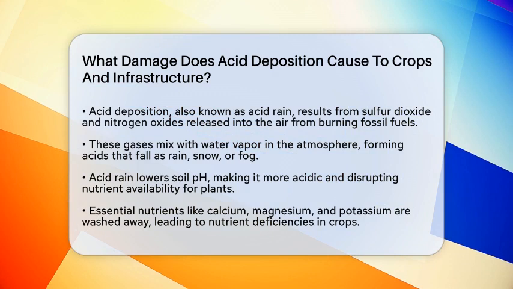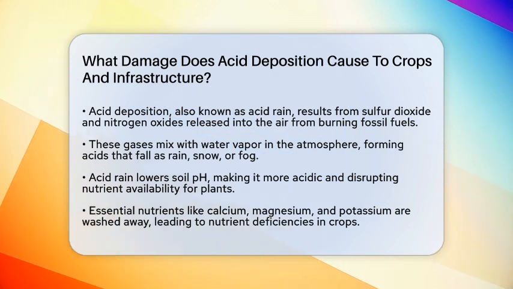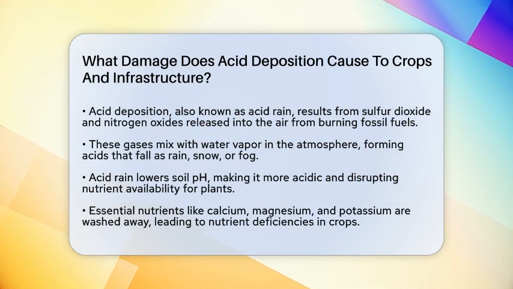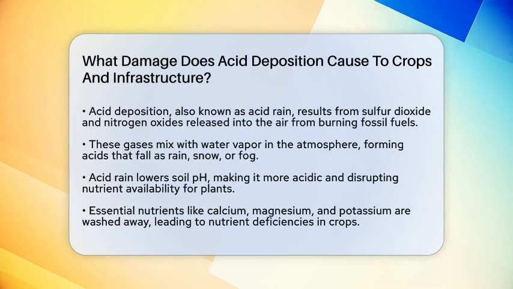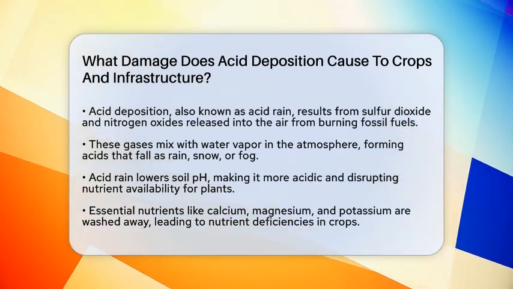When sulfur dioxide and nitrogen oxides are released into the air from burning fossil fuels, they mix with water vapor and turn into acids. These acids then fall back to the ground as rain, snow, or fog. The effects on crops and buildings are quite serious and deserve attention.